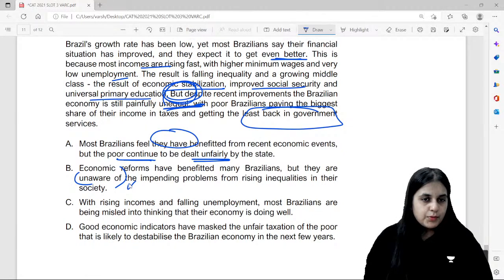They are unaware of the problems, misled. No, it is doing well. That's not misleading.